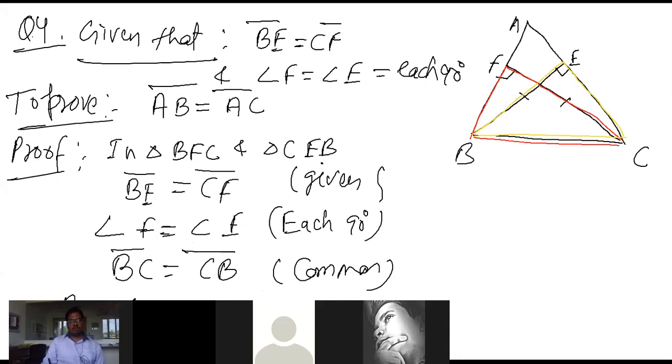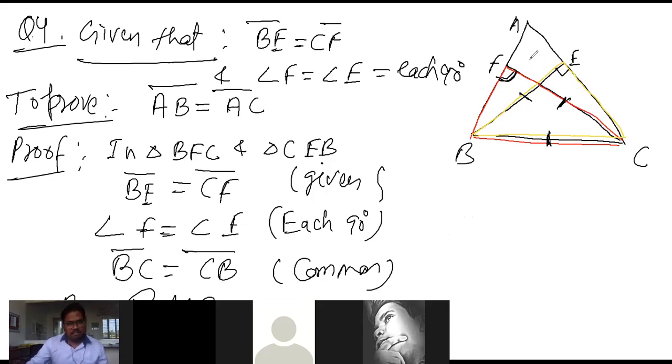So by which property will we follow basically? Right angle, hypotenuse, side: RHS. RHS means the side opposite to the right angle will be equal, and another side will be equal to this one. We solve this by RHS because the question asks for it.